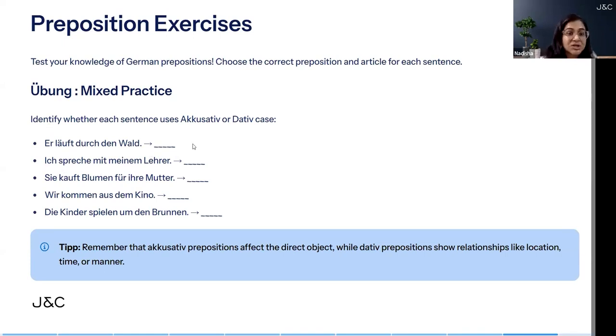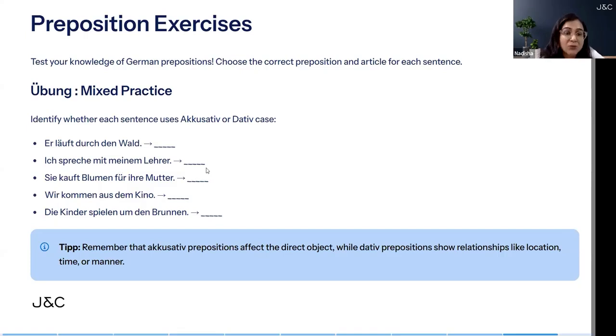Next is "Ich spreche mit meinem Lehrer." I speak with my teacher. Now mit is in the dative word list, right? That word you have to remember. Mit is a dative preposition. So you have to write dative here.